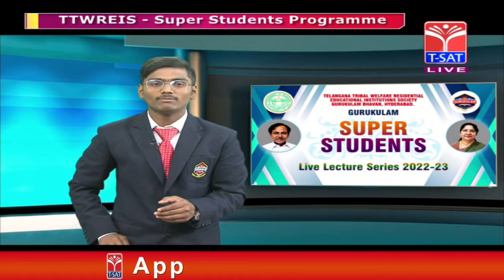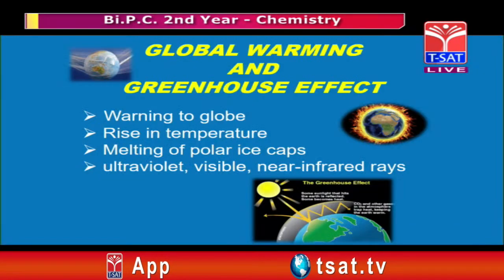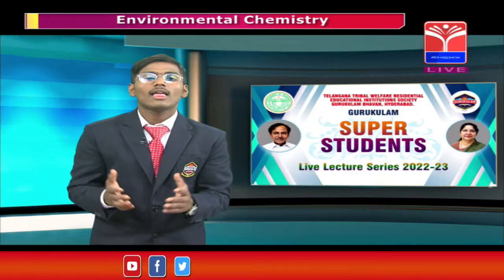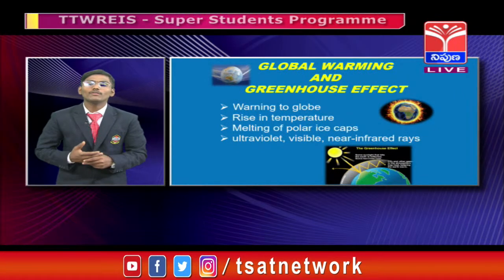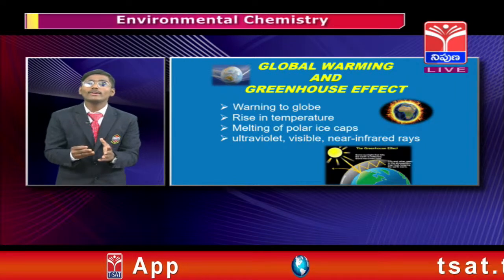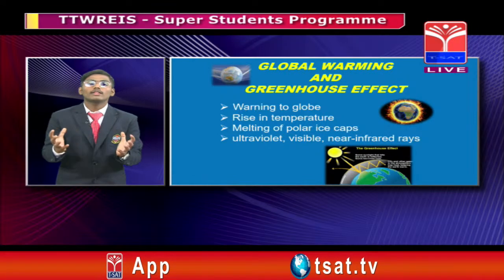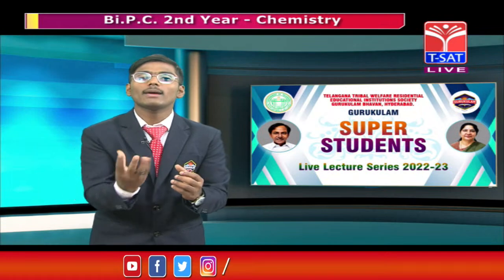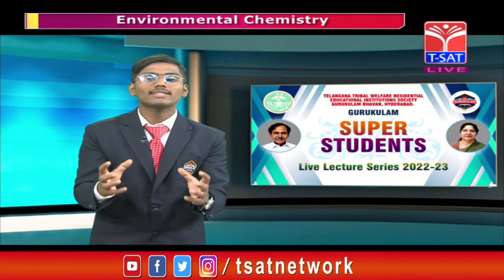Now let us go to global warming and the greenhouse effect. What is global warming? The globe is getting warm. The globe releases the temperature, and the rise in temperature makes the polar ice caps melt.